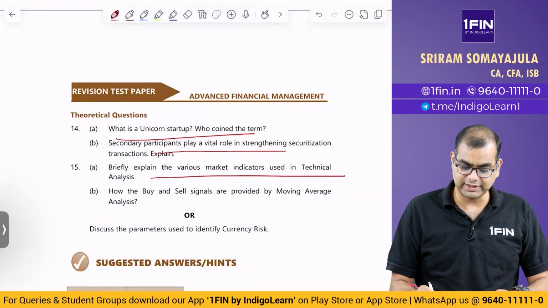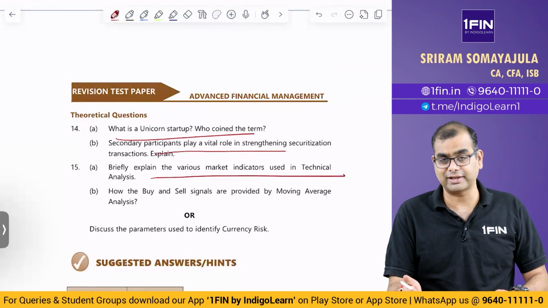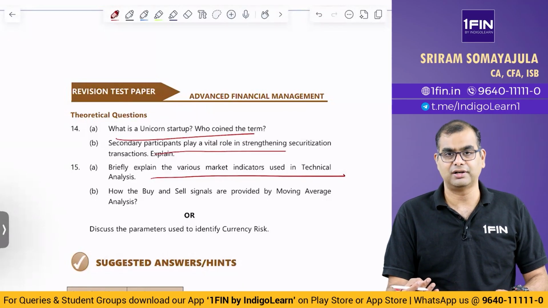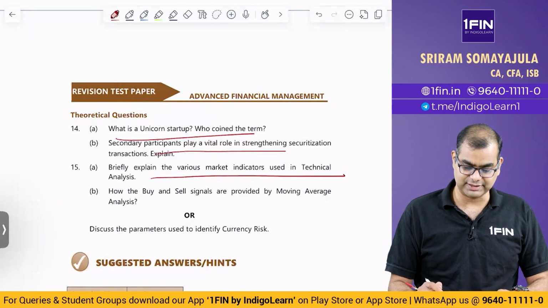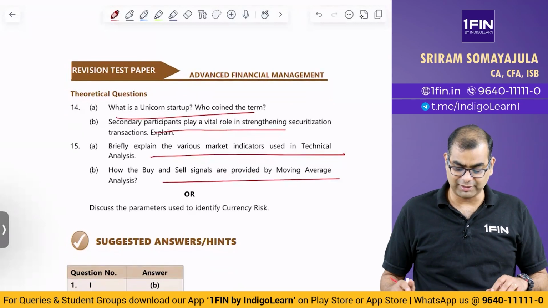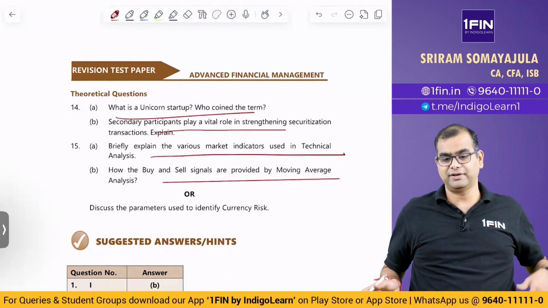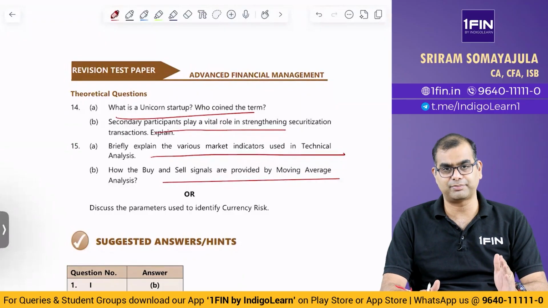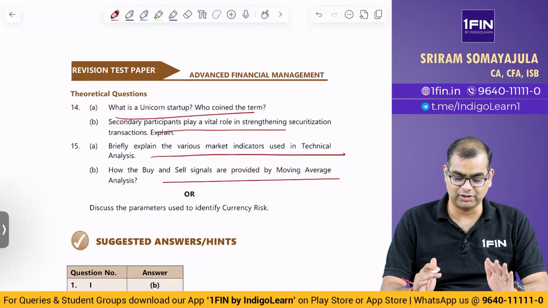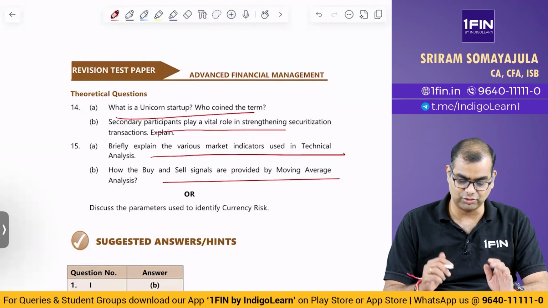Briefly explain various market indicators used in technical analysis. I have explained this in class: your breadth, confidence index, relative strength, advances and declines and all of that. Then how buy signals and sell signals are provided by moving average analysis. So if the daily moving average cuts the price from below, if it is from above, all of that. There's a bunch of stuff around this. I've explained this in class, you can go through.